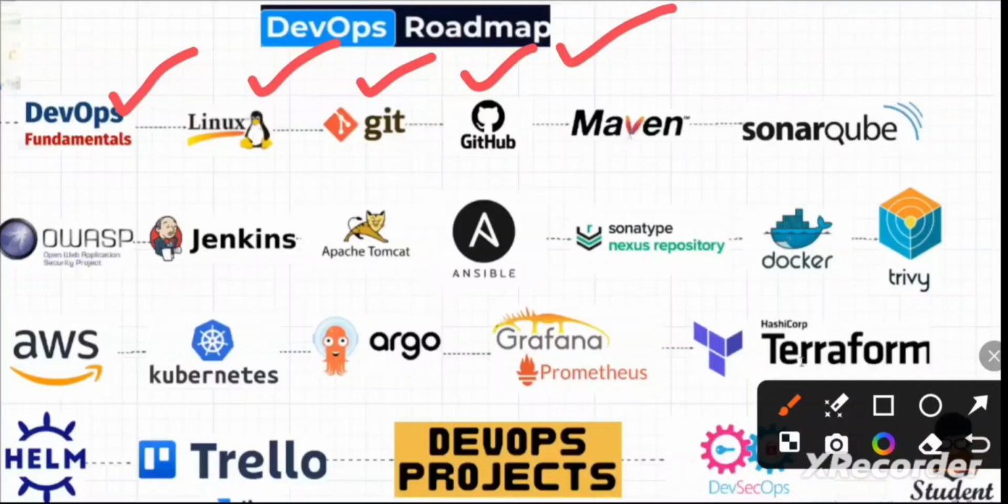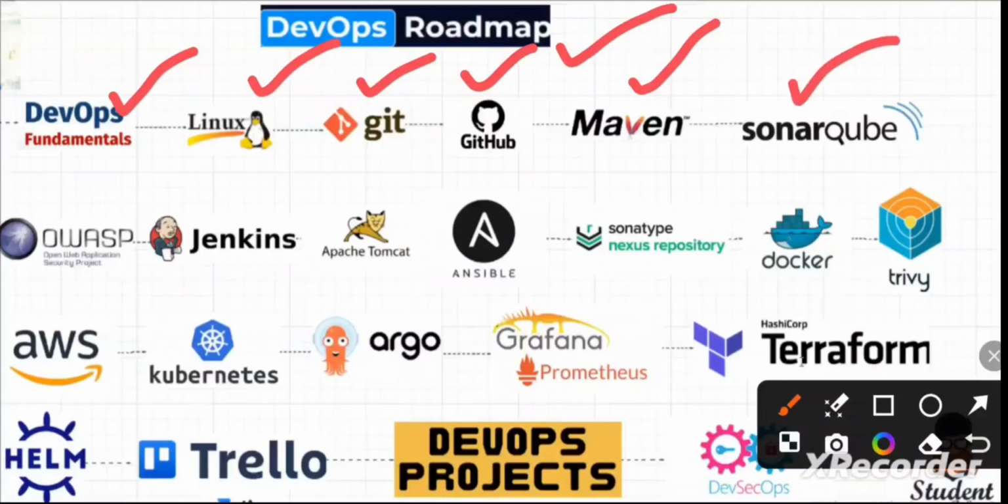And later the Maven tool comes into the picture. What exactly does Maven do? Maven is a build tool. Whenever you get code from the development team, before going for testing, further scanning or any Jenkins pipeline integration, you need to build that code, right? We can get a .war or .jar file from Maven. There are other tools also. Maven is especially used for Java projects, and if you have Python or Node.js, the build tools may change based on the requirement. There is also a popular tool, Gradle, which is helpful for larger projects.